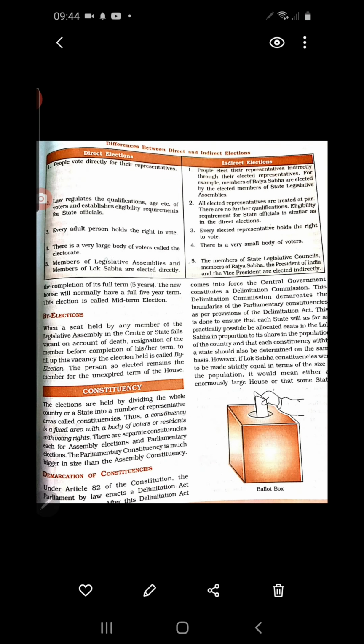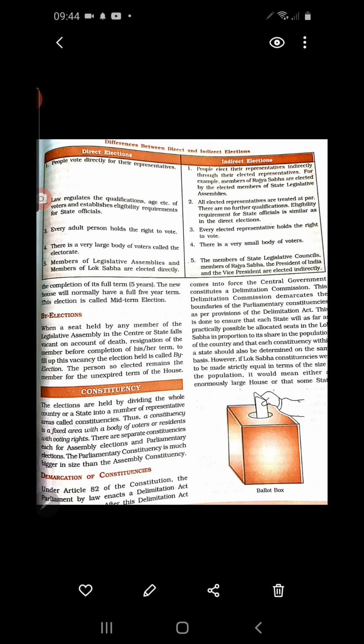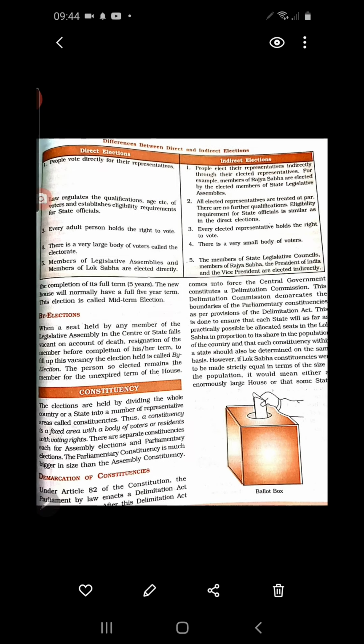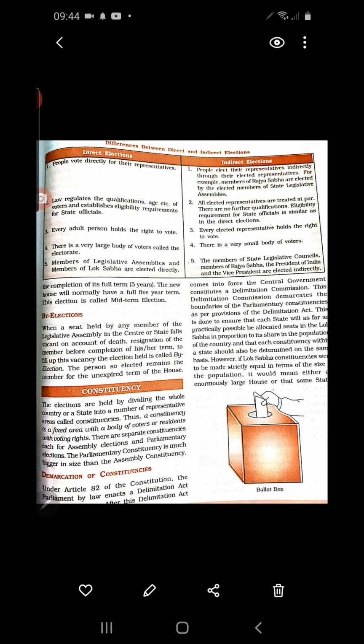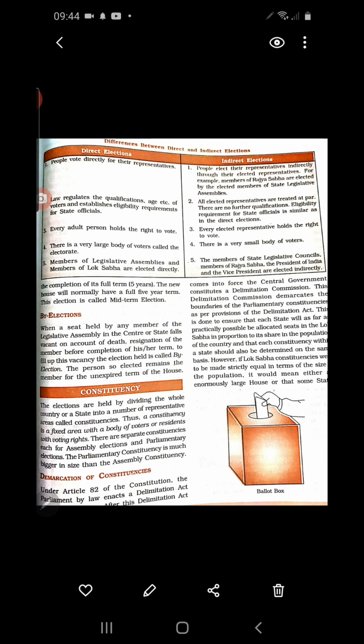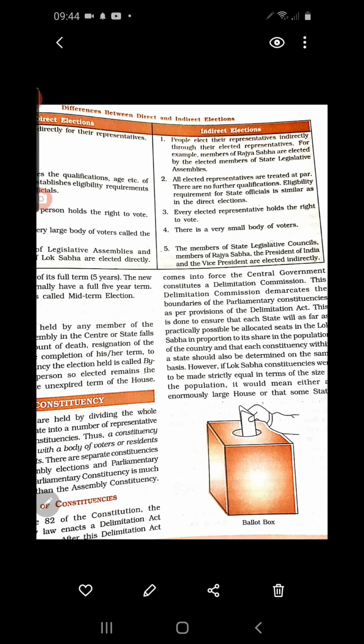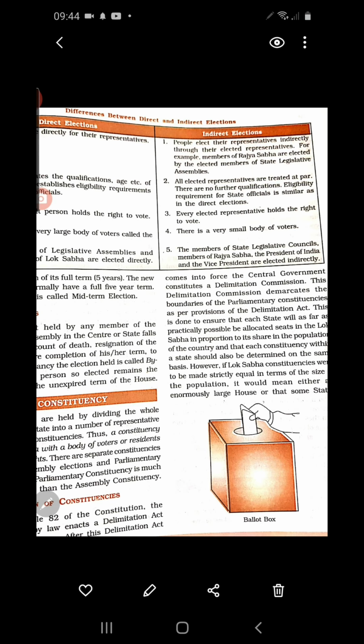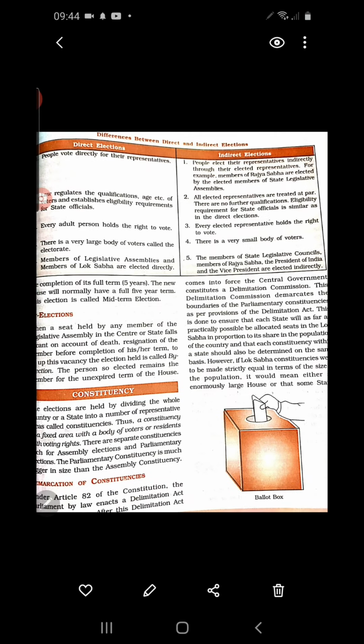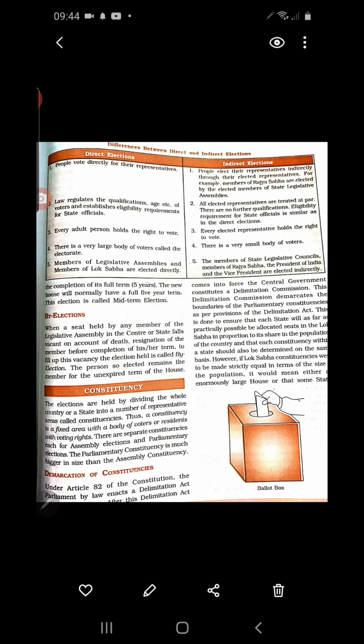That is the difference. There is a very large body of voters called the electorate. Electorate means the people who are involved in electing the representatives. That body is called the electorate. So in a direct election, there is a large body of electorate, and in an indirect election, a very small body of voters. Voters or electorate are the people involved in casting their vote. The last point: members of Legislative Assembly and members of Lok Sabha are elected directly.